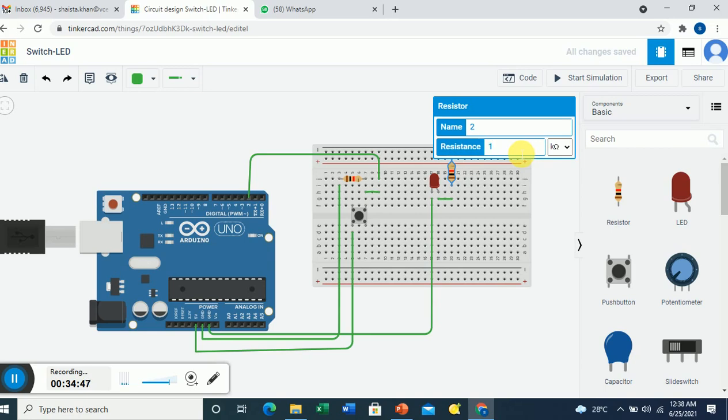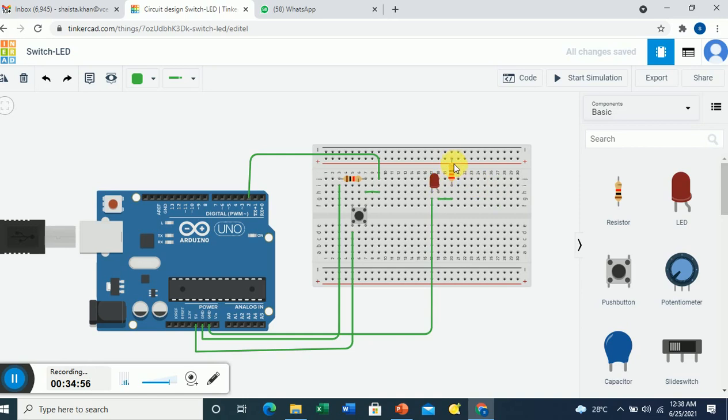I'm setting, suppose, 220 ohm, and here you should select it in ohms. So my resistor value is 220 ohm, and now from here I'm connecting it to pin number 3.